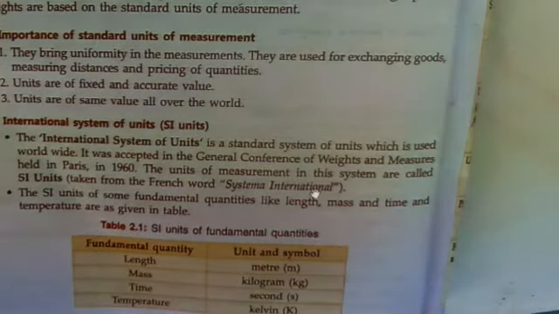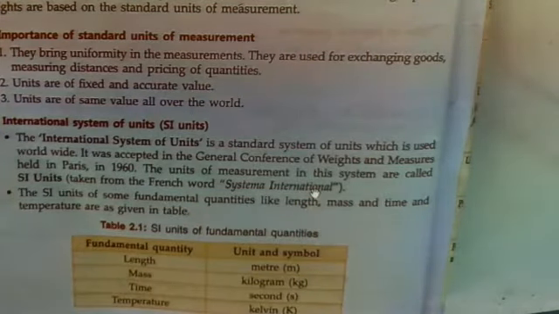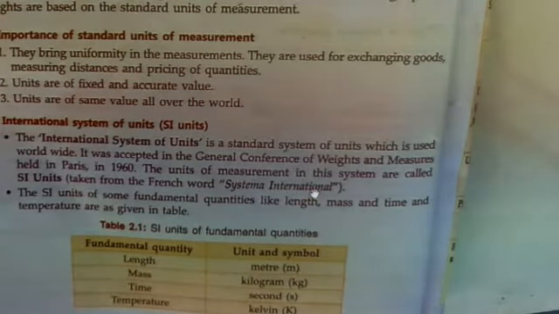Next point, international system of units, that is SI units. The international system of units is a standard system of units which is used worldwide. It was accepted in the General Conference of Weights and Measures held in Paris in 1960. The units of measurement in this system are called SI units, taken from the French words Système International. The SI units of some fundamental quantities like length, mass, time and temperature are as given below.